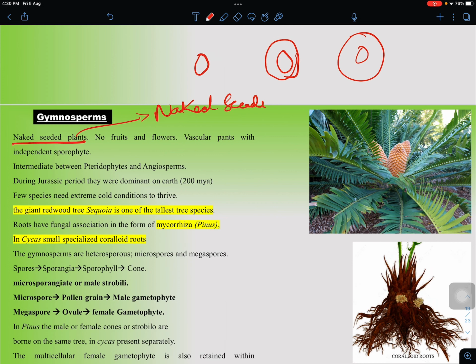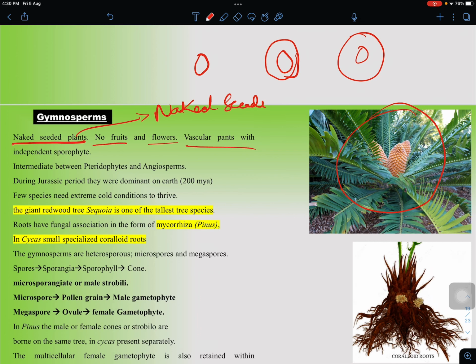Hence they are called naked seeded plants, and they do not produce any fruits or flowers, but they are vascular plants. They have xylem and phloem, and the main plant body which we are seeing is called a sporophyte. I have already explained what gametophyte and sporophyte are. If you are confused with the point, please go and watch that video.